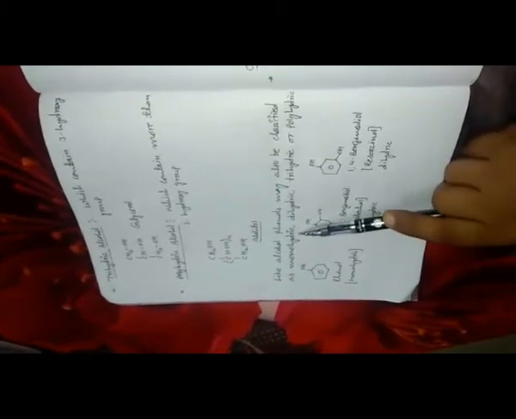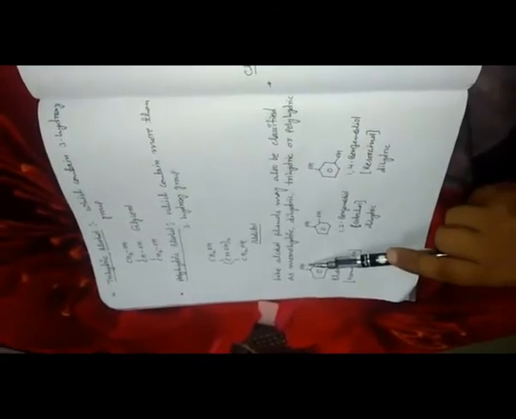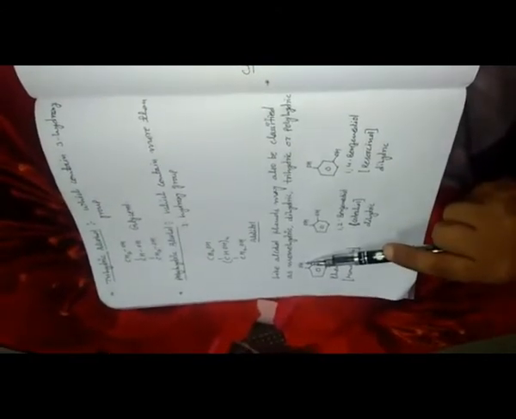Same as alcohol, phenol may also be classified as monohydric, dihydric, trihydric or polyhydric. Like in phenol, only a single OH group is present. That means this is a monohydric. Then this is catechol. Its IUPAC name is 1,2-benzene diol, two hydroxy groups are present. That means this is a dihydric. Again I am giving you an example of dihydric.